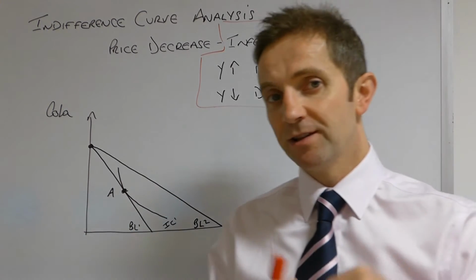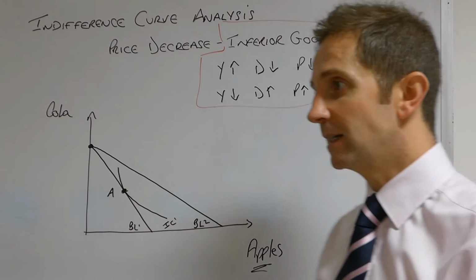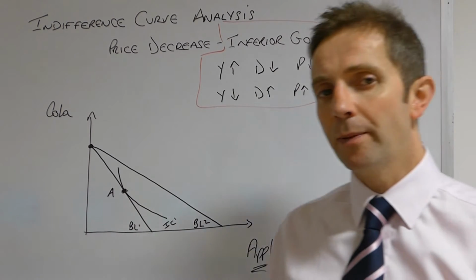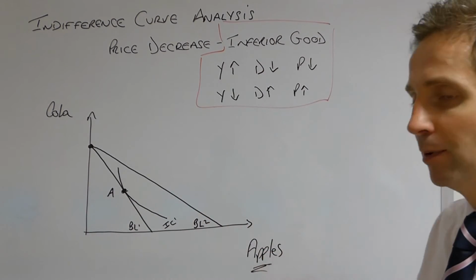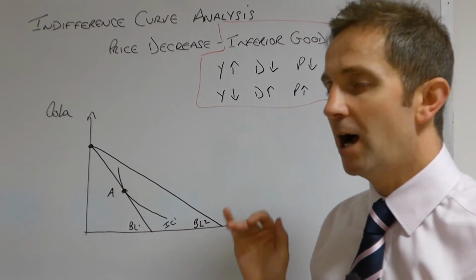So let's deal with the substitution effect before we get to the income effect. What would happen when the price of apples falls? So we've got cola and apples.